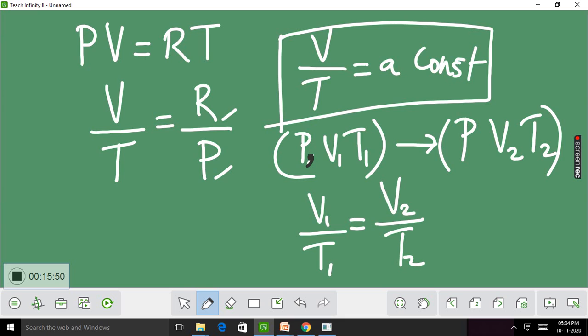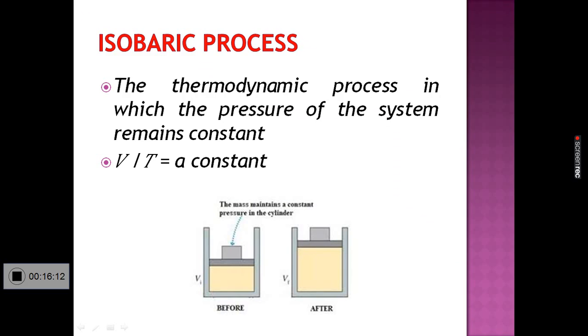V by T equal to a constant, or V is proportional to T. As temperature increases, volume increases in order to maintain pressure constant.